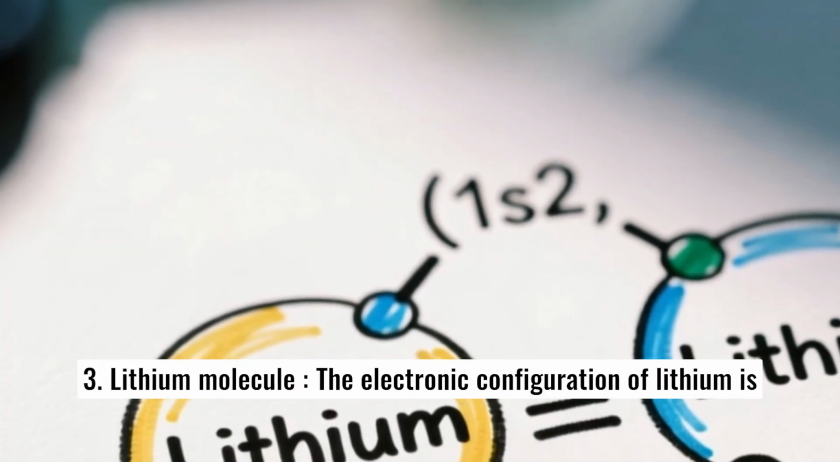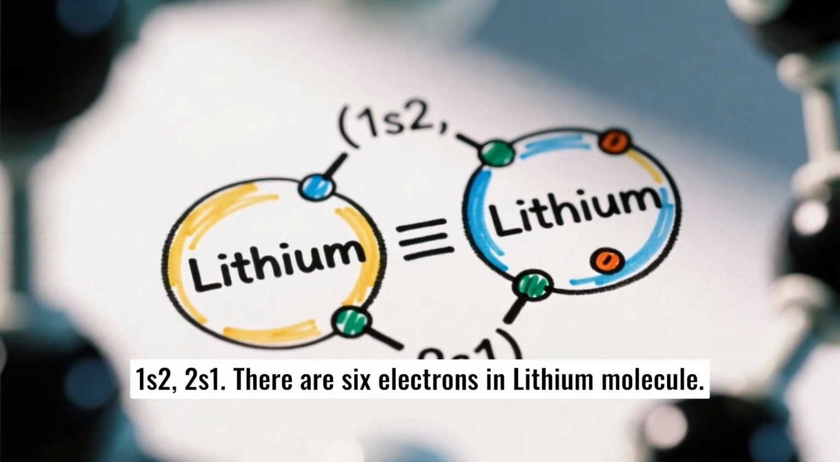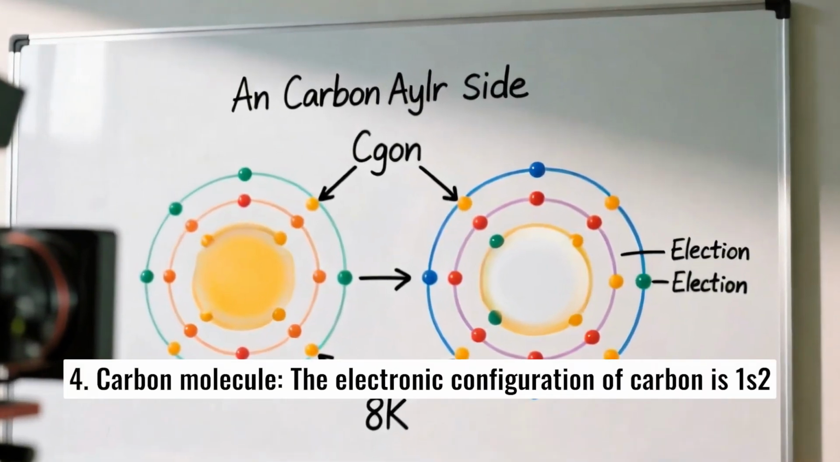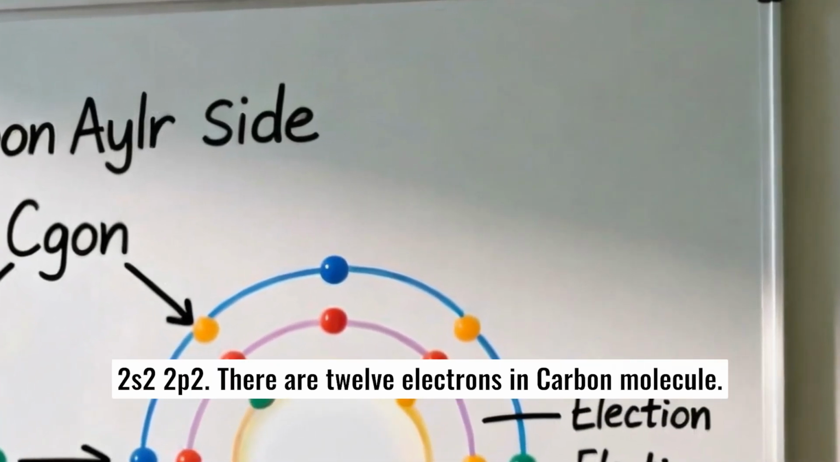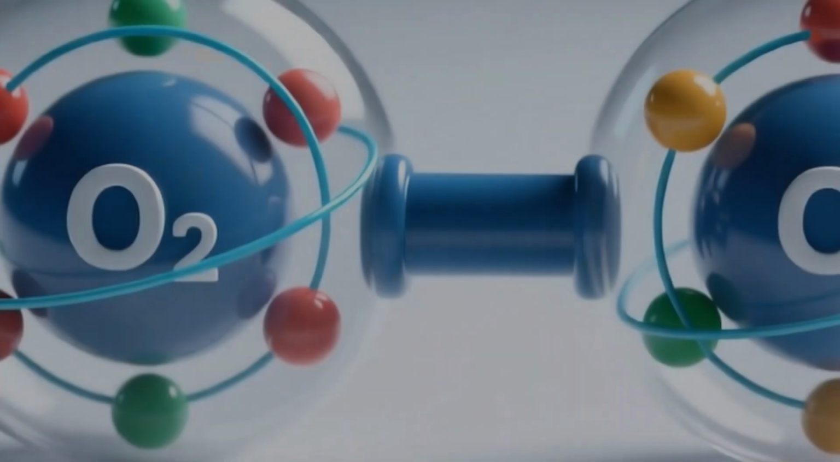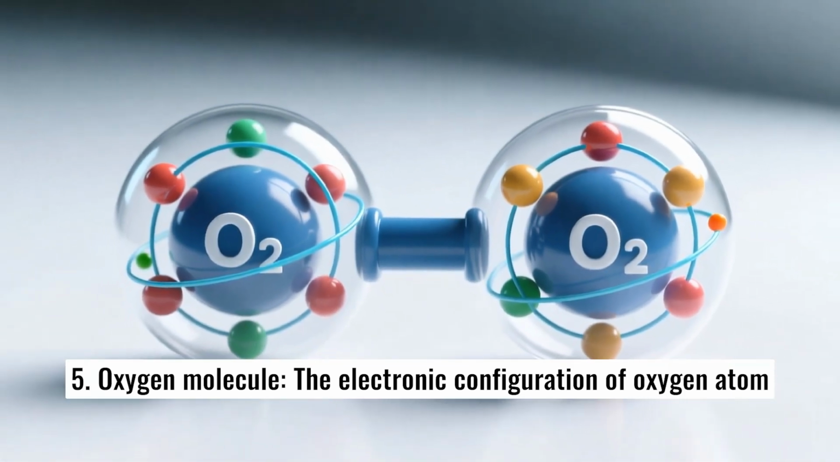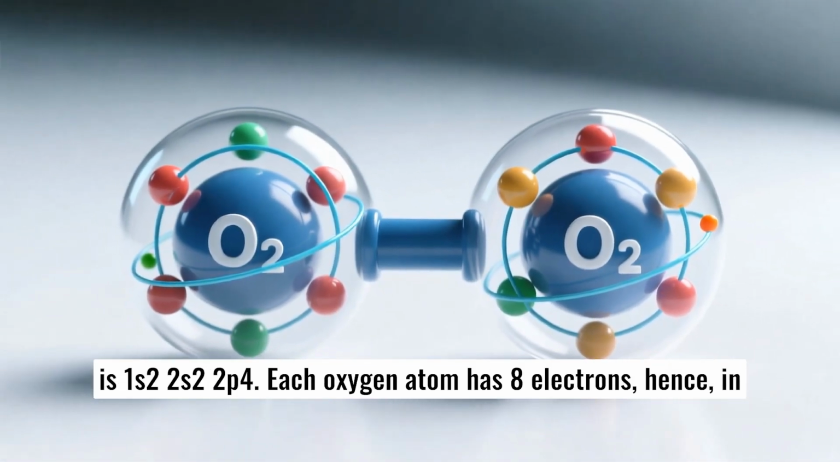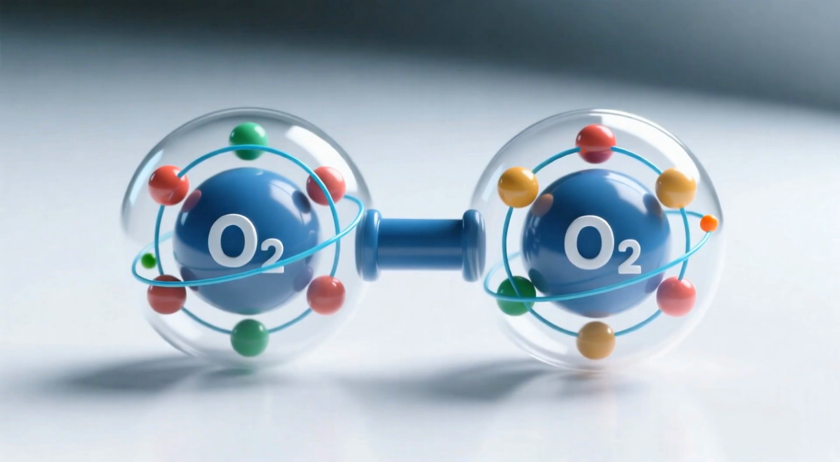3. Lithium molecule. The electronic configuration of lithium is 1s2, 2s1. There are 6 electrons in lithium molecule. 4. Carbon molecule. The electronic configuration of carbon is 1s2, 2s2, 2p2. There are 12 electrons in carbon molecule. 5. Oxygen molecule. The electronic configuration of oxygen atom is 1s2, 2s2, 2p4. Each oxygen atom has 8 electrons. Hence, in oxygen molecule, there are 16 electrons.